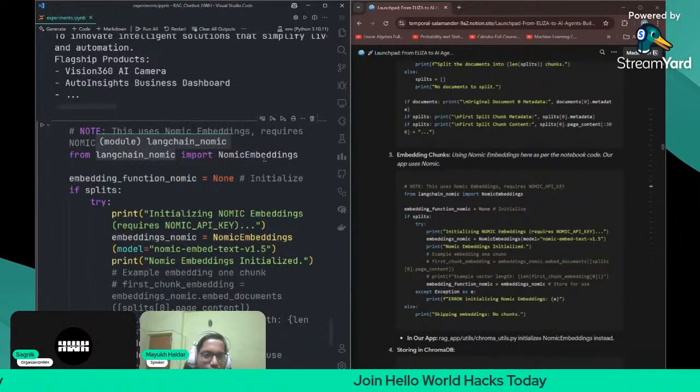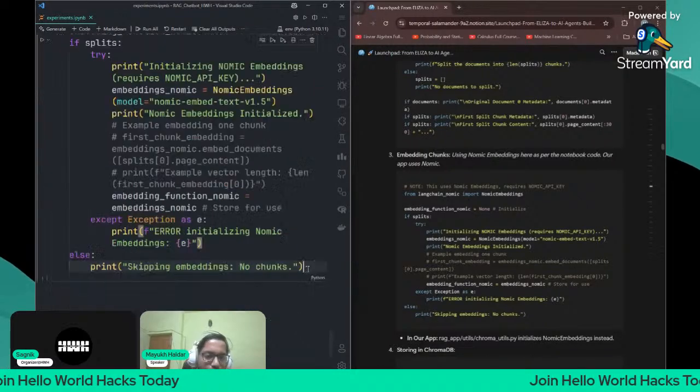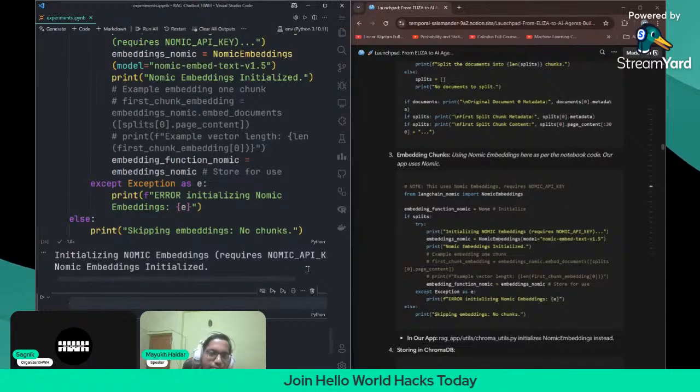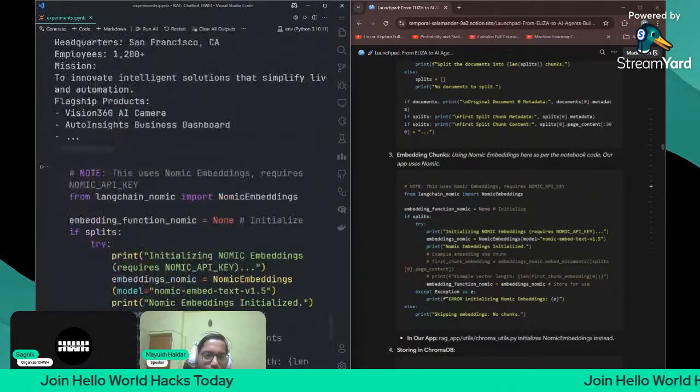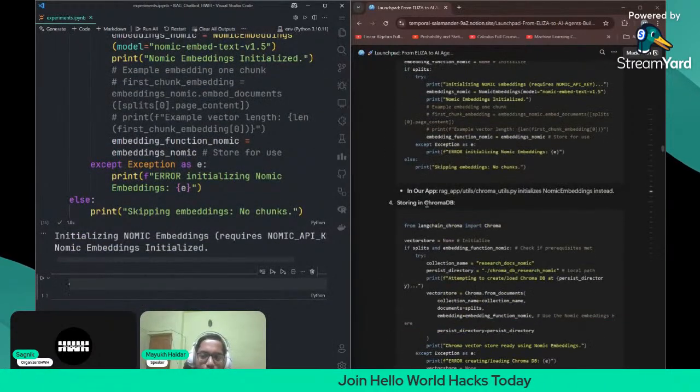From LangChain nomic, import the nomic embeddings class. You initialize it with this model equals to this. Let us see if it is initialized or not. Yeah, the nomic API key is required, but the nomic embeddings are initialized. So the API key is working.